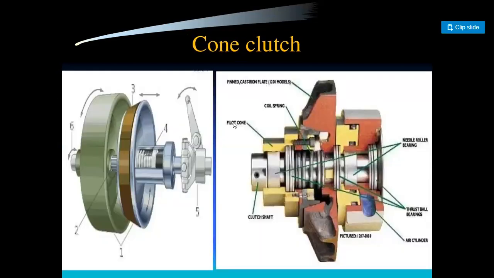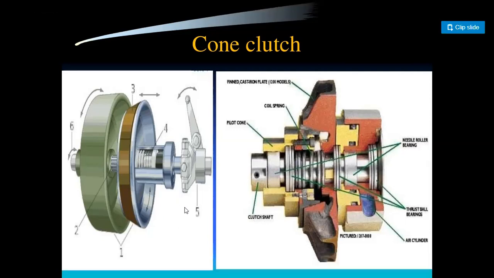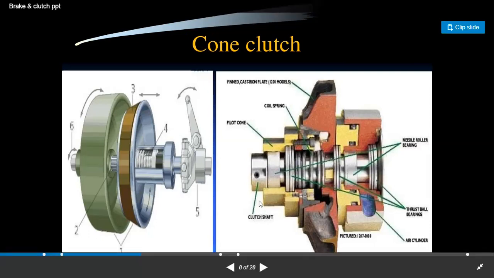This is the arrangement of the cone clutch, where this cone is for the driving shaft, this cone is for the driven shaft, and one cone is already connected with the driving shaft. Now this is the clutch shaft, right? Whenever we put the external force, or you can say the axial pressure, on the clutch shaft, then this cone is going to be disengaged from the driver shaft.